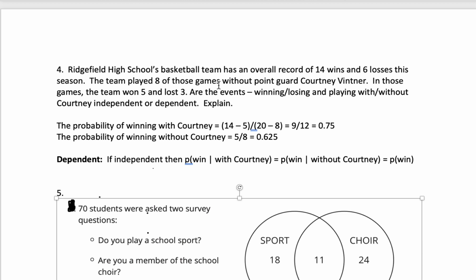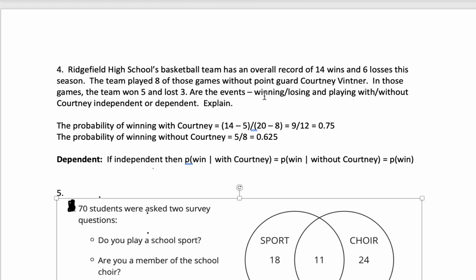So this team had an overall record of 14-6. They played 8 of those games without their point guard, and in those games they were 5-3. That means that in the games where they did play with this point guard, they won 9, which is 14 minus 5, and they lost 3.